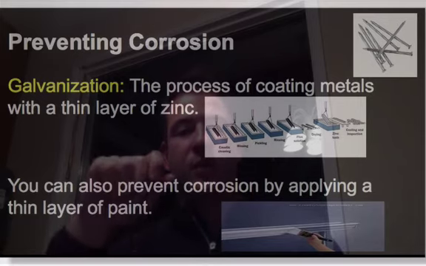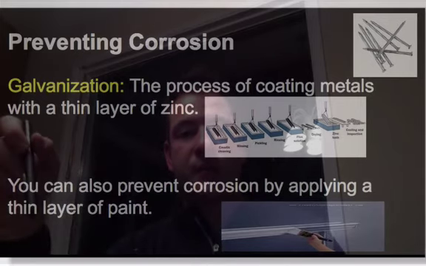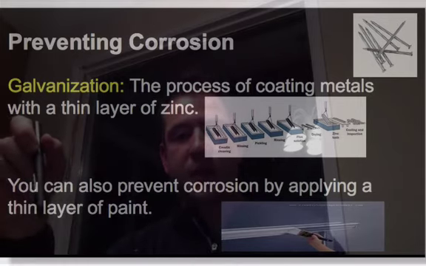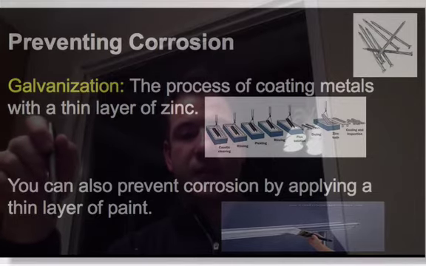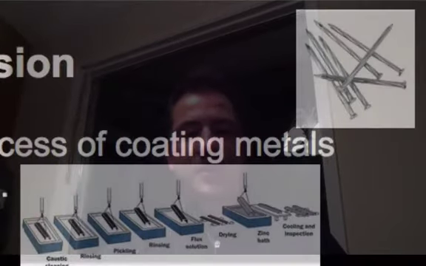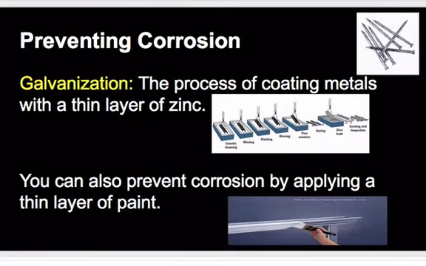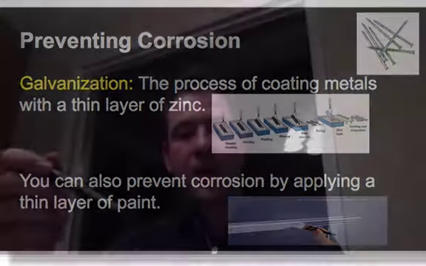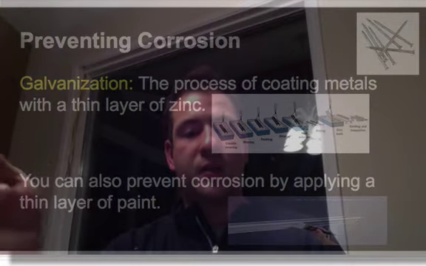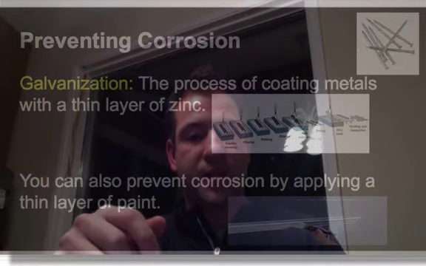But what happens is when you're working on the exterior structure, you have to use what's called galvanized spikes or galvanized nails. So basically what galvanization is, it's the process of coating metals with a thin layer of zinc. The reason we use these galvanized nails was that electroplating, or that covering with the zinc, the galvanization, actually prevents the nails from rusting, because the oxygen and the moisture is not going to affect the zinc.